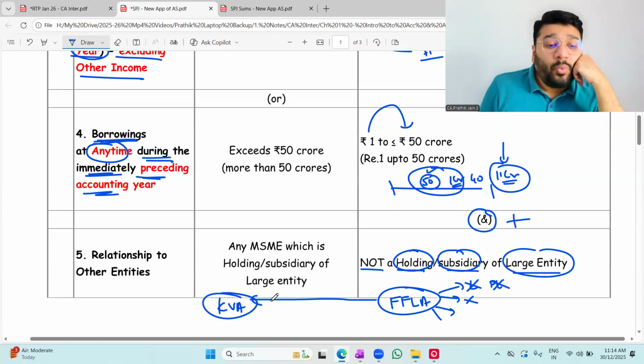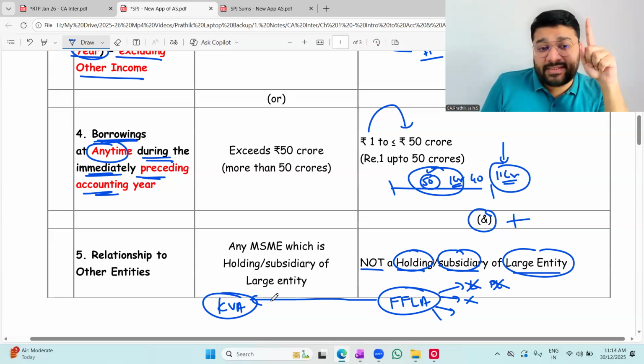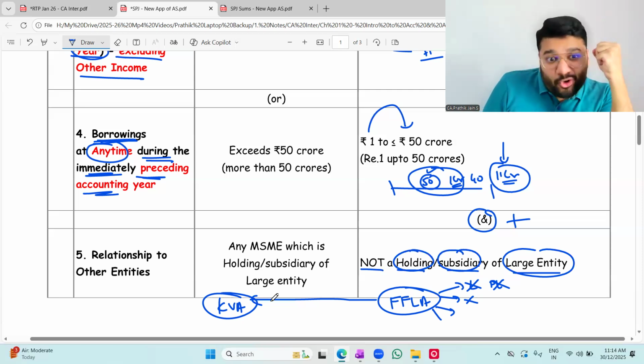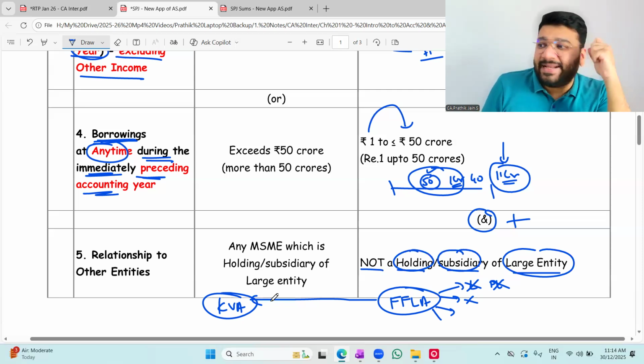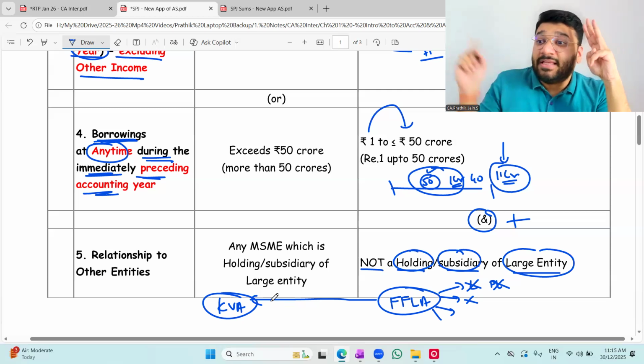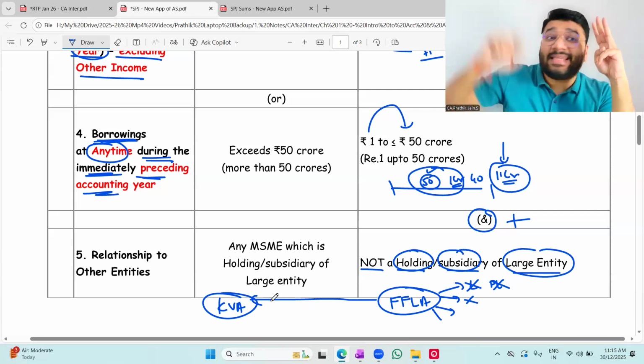Now the question is, what is the meaning of holding and subsidiary? There are 2 points for holding and subsidiary, which have been laid down in your consolidation. And after that, 1 point is already discussed in your AS 18. In AS 18, there are 3 conditions for control. What are the 3 conditions for control in AS 18? More than 50% voting right. Power to compose, very good. And substantial interest and power to direct. If all these 3 conditions are satisfied, what do you call it? You have control under AS 18.